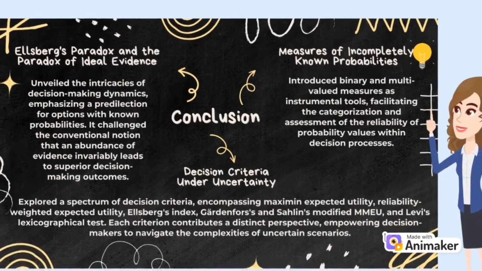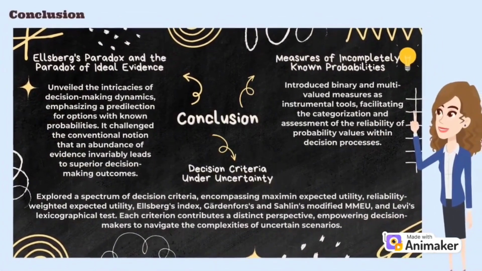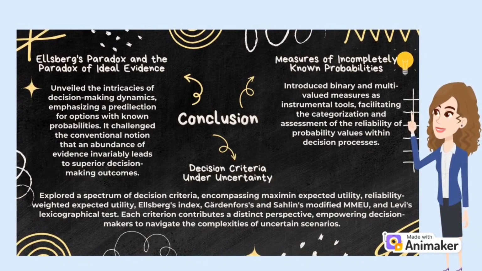Conclusion. The exploration of decision-making under uncertainty with partial probabilistic knowledge has uncovered essential insights into the intricacies of decision theory, fostering a profound understanding of critical concepts. 1. Ellsberg's paradox and the paradox of ideal evidence unveiled the intricacies of decision-making dynamics, emphasizing a predilection for options with known probabilities. It challenged the conventional notion that an abundance of evidence invariably leads to superior decision-making outcomes.